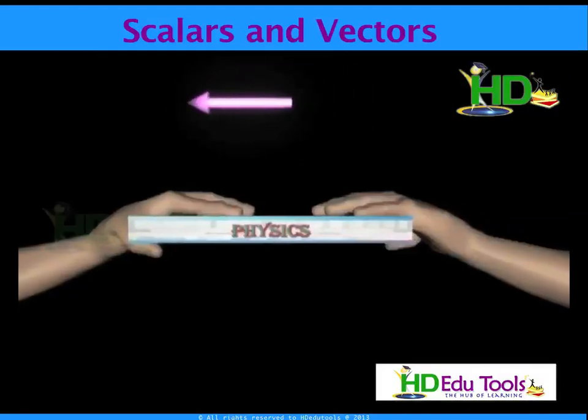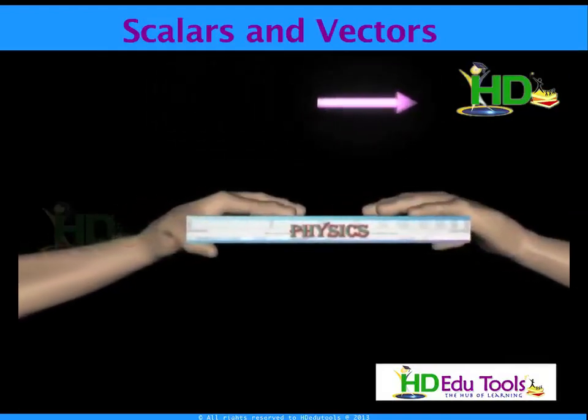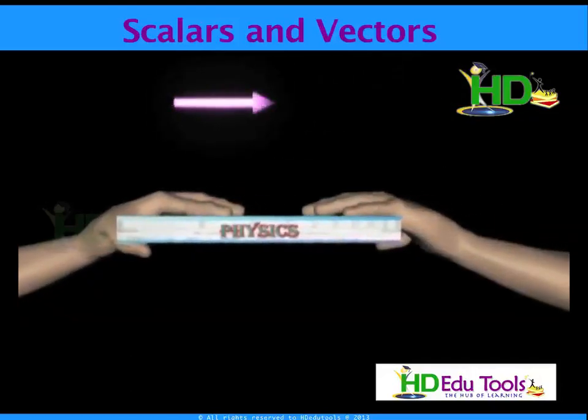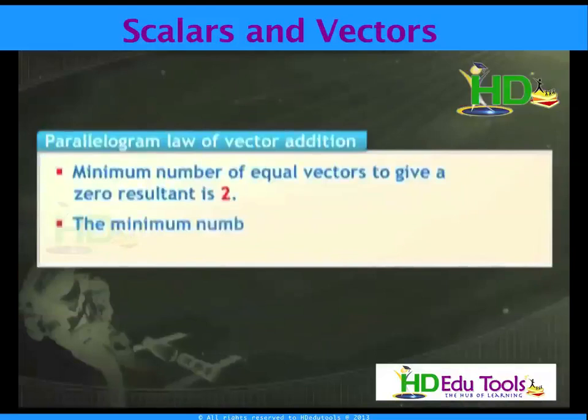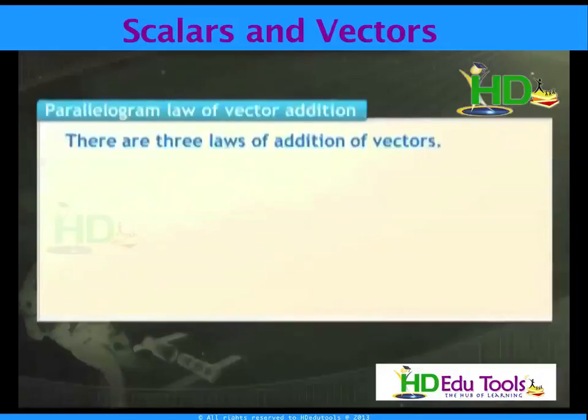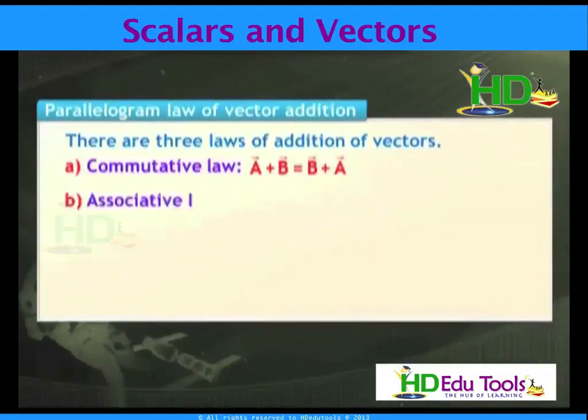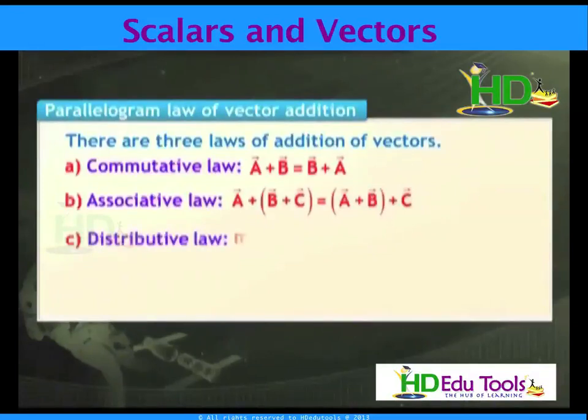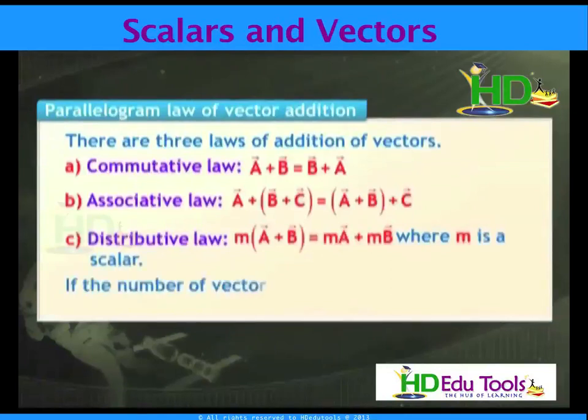The minimum number of equal vectors to give a zero resultant is 2. The minimum number of unequal vectors to give a zero resultant is 3. Vector addition follows these laws: commutative law, that is A plus B equivalent to B plus A; associative law, A plus B plus C equivalent to A plus B plus C; distributive law, m into A plus B equivalent to mA plus mB, where m is a scalar. If the number of vectors is more than 2, the polygon law of vectors is used.